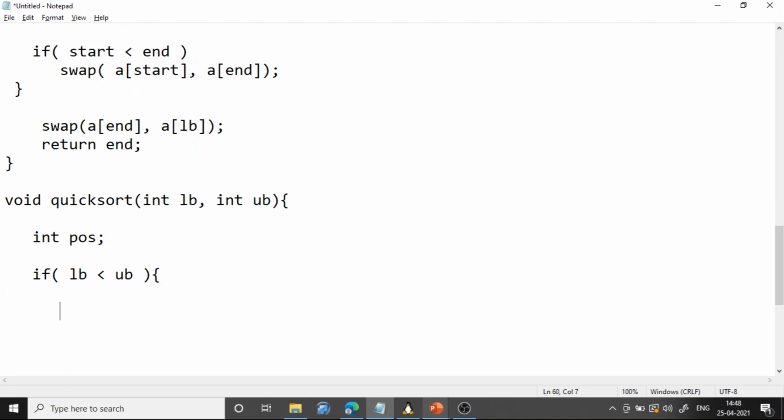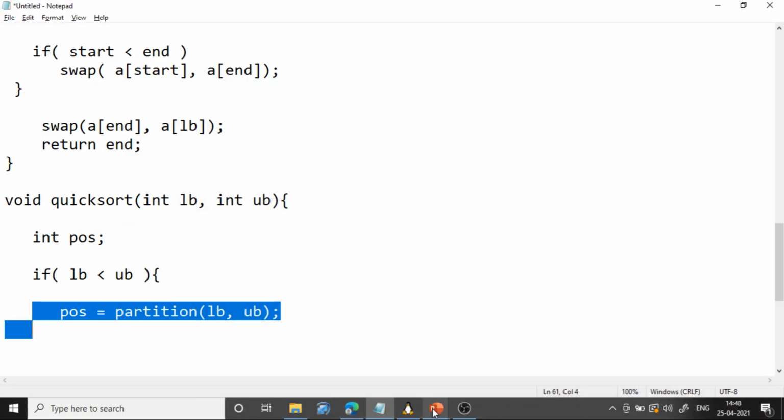What will we do? position equals partition of LB comma UB. So once you call position equal to partition of LB comma UB, that will call the partition algorithm and it will do this.